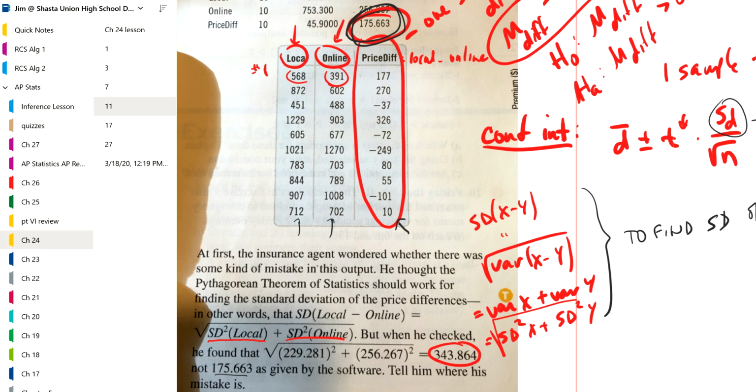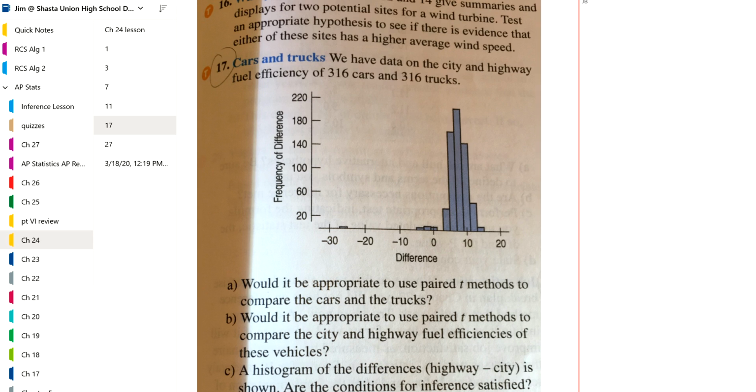All right, so let's take a look. I think I've got one more here that we can do on this video. 17 is cars and trucks. We have data on cars and trucks. Here's a graph of the difference of what? I don't know what. Let's read it. Would it be appropriate to use paired t methods to compare cars and trucks? We're talking fuel efficiency. I want to compare cars and trucks. So I would say like city.